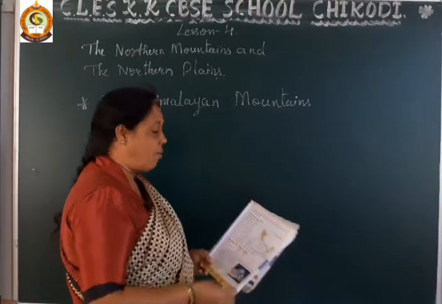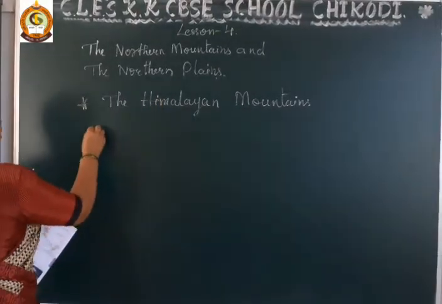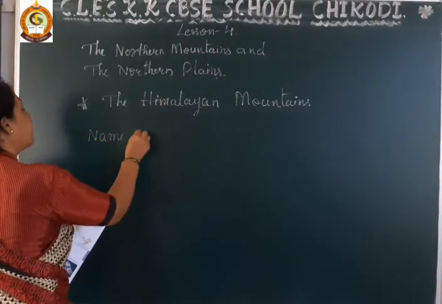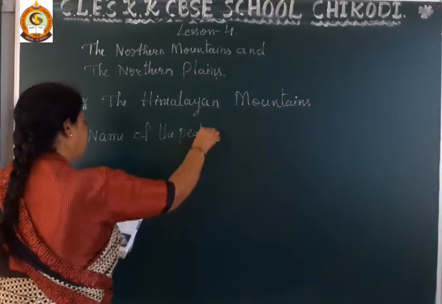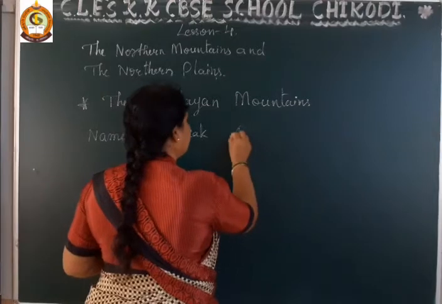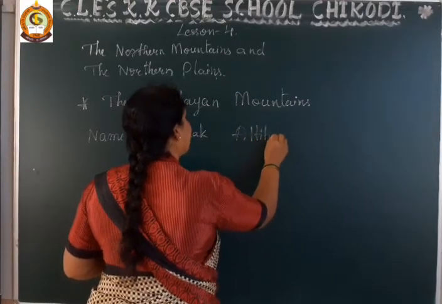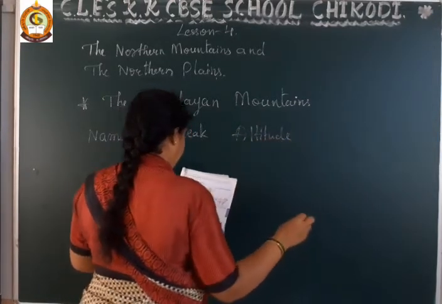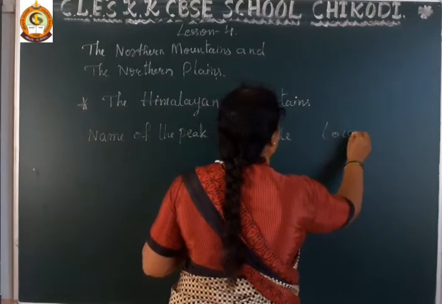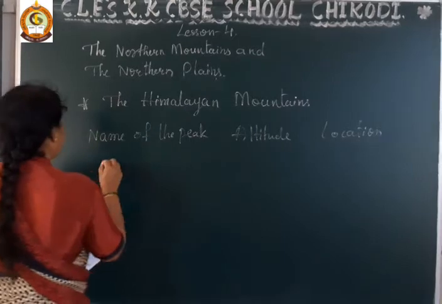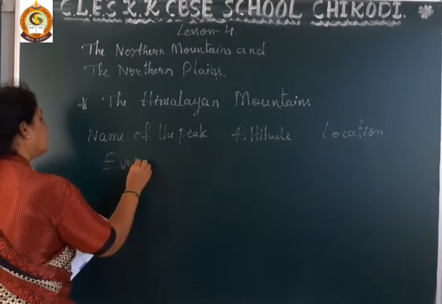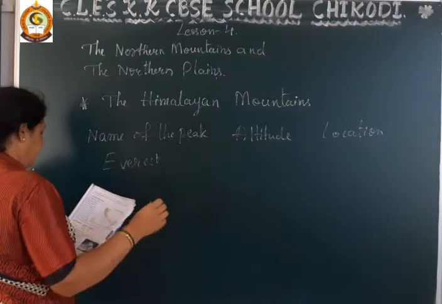Now I will write down here the name of the peak, its altitude, and its location, meaning where it is located. First one is Everest.